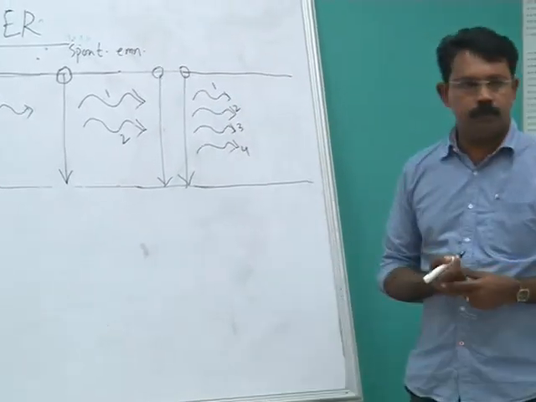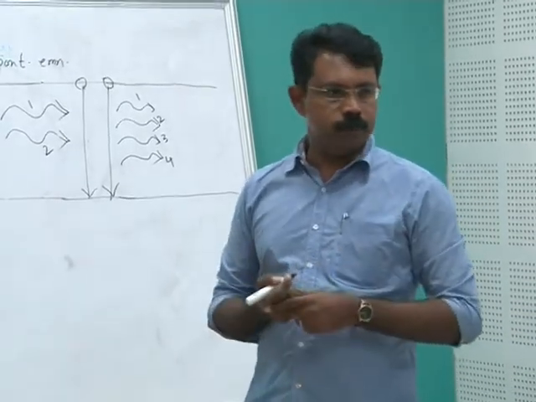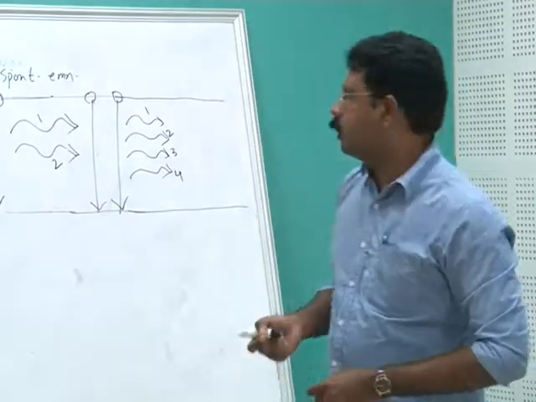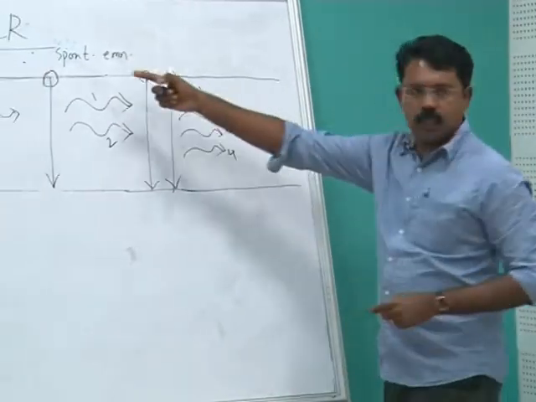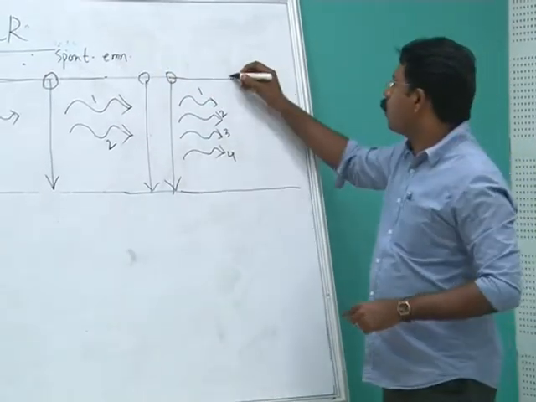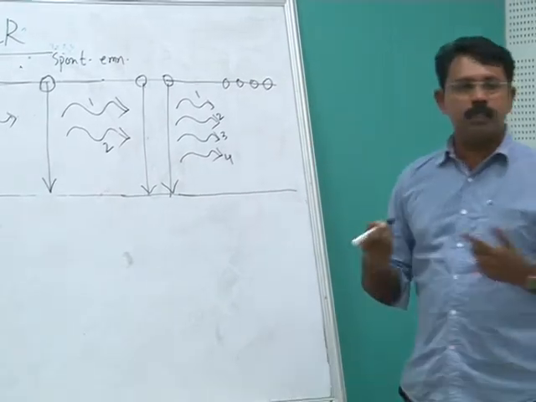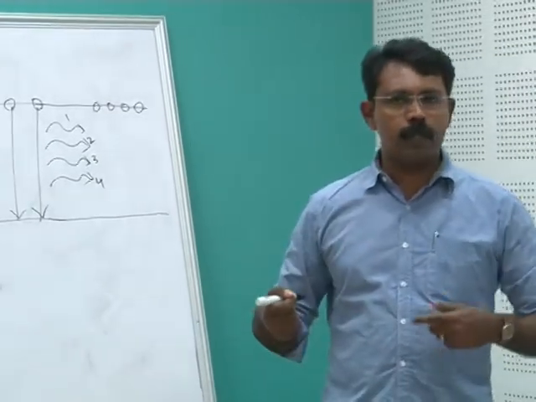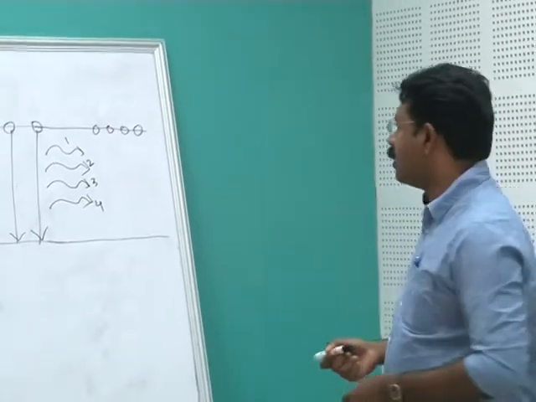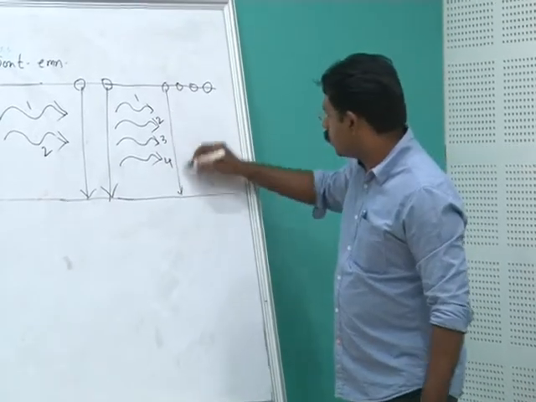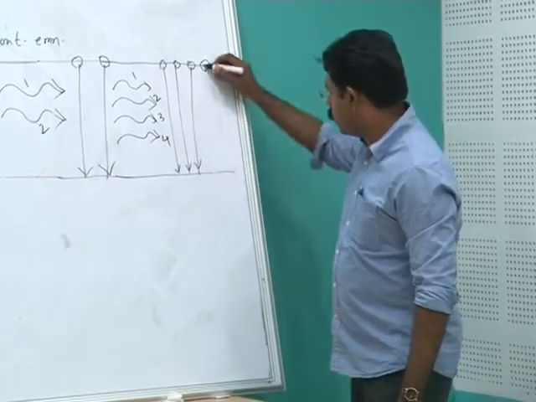What will be the next step? Can you say what will be the next step? 4 photons are traveling and they will meet, because there are a lot of atoms sitting in the higher energy level, right? So there are 4 atoms here, suppose. So what will essentially be the next step? These 4 photons, when they are going, will stimulate these 4 atoms again to go to the ground state. Now the process is like this, 1, 2, 3, 4, like that.